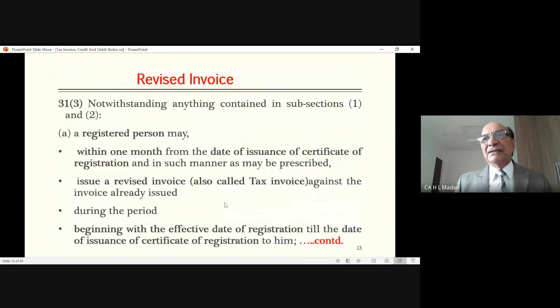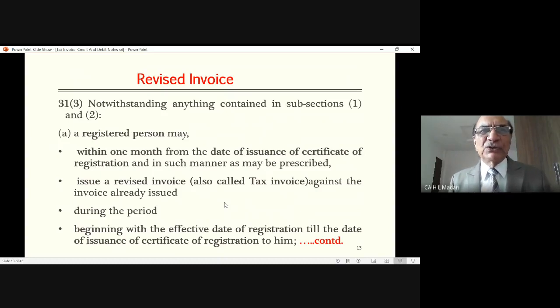So he says, if you have applied for registration and you got the registration also, because that will take some time, but you can apply for registration within 30 days when your turnover exceeds 20 lakhs. Now look, on a particular date, your turnover exceeded 20 lakhs. From the next day itself, since you are liable to be registered on that day, you are supposed to issue tax invoices from the next day. But you cannot issue tax invoice till you get registered.